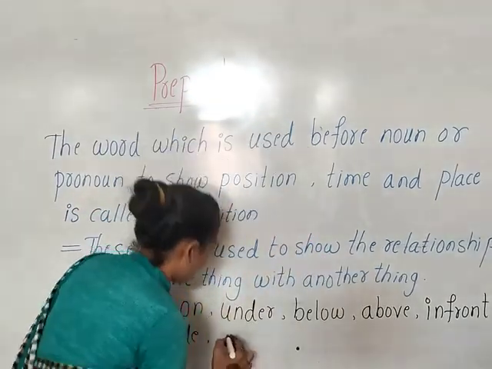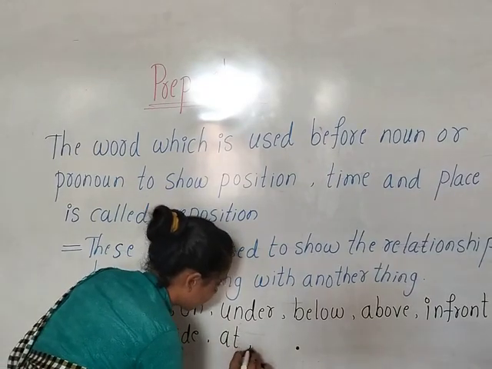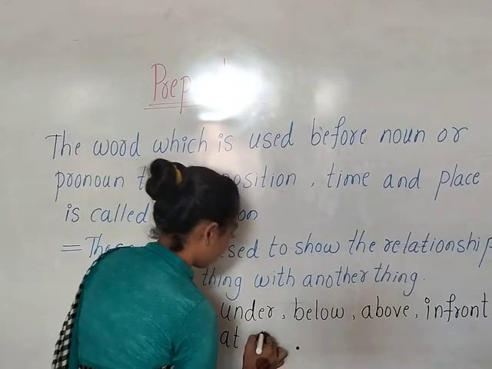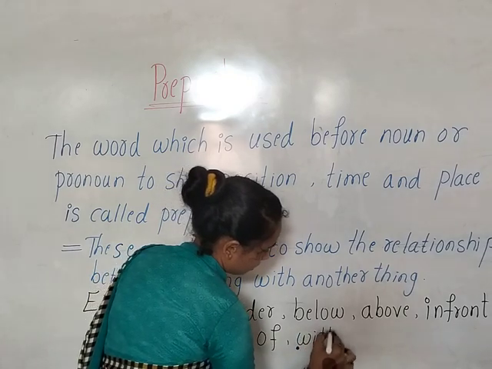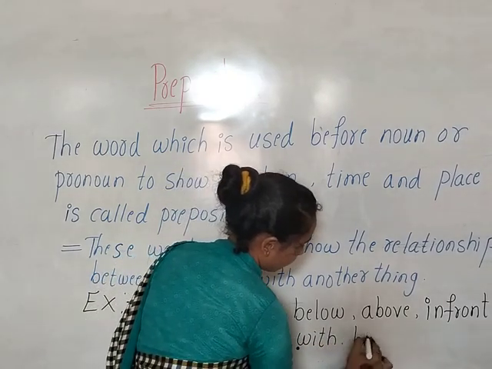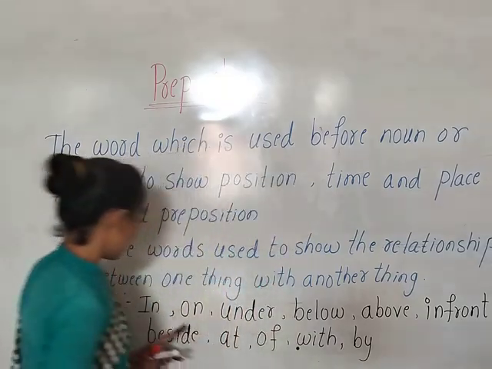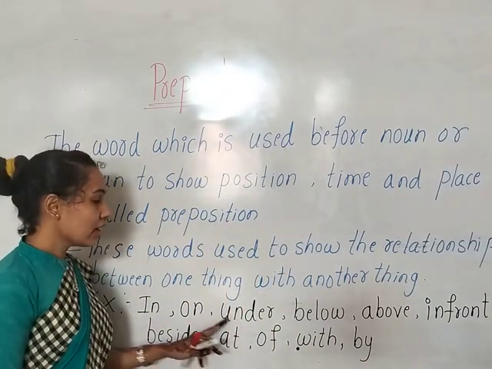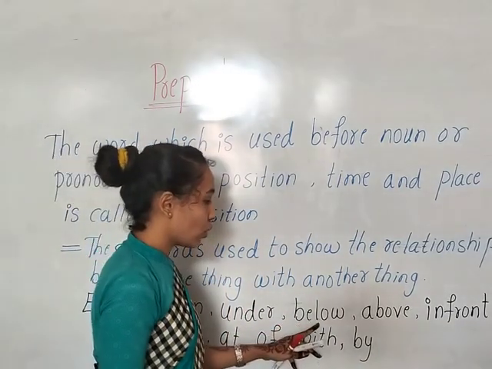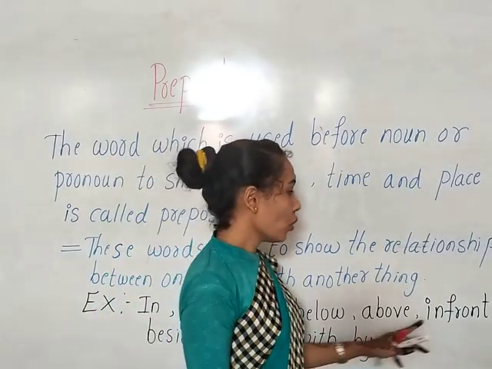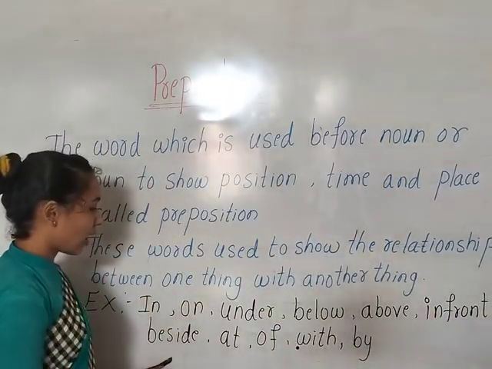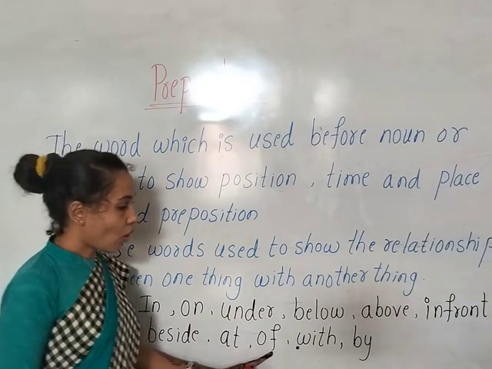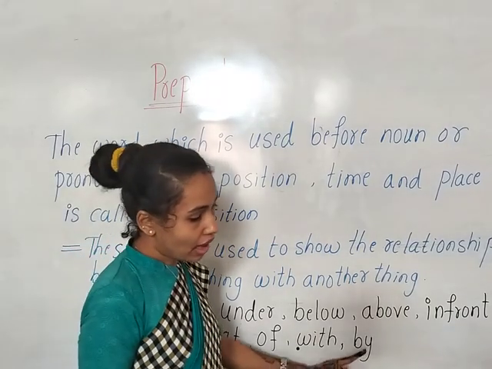At, of, with, by. Okay. In, on, under, below, above, in front of, behind, beside, at, of, with, by.